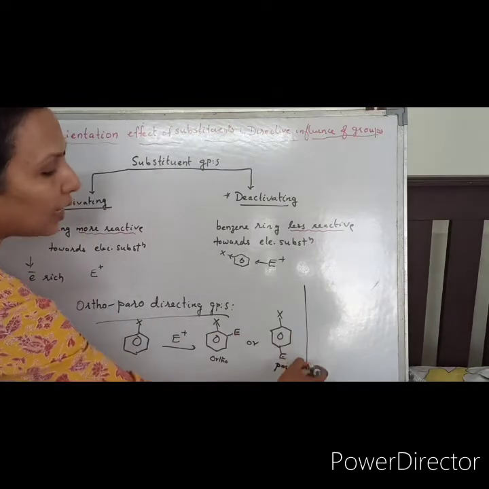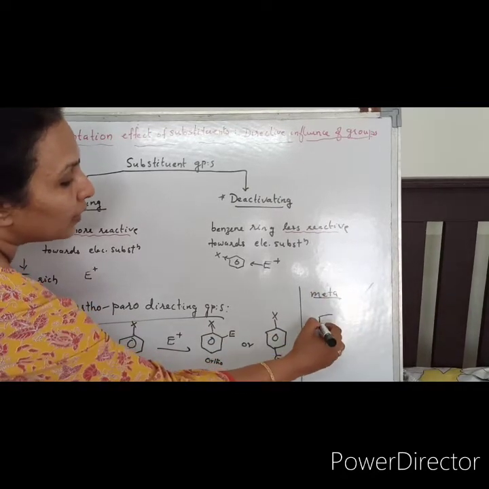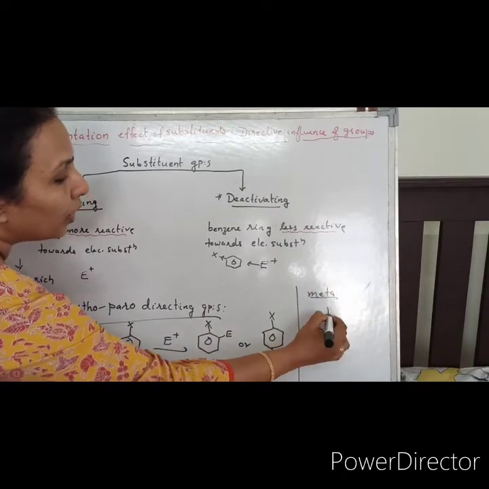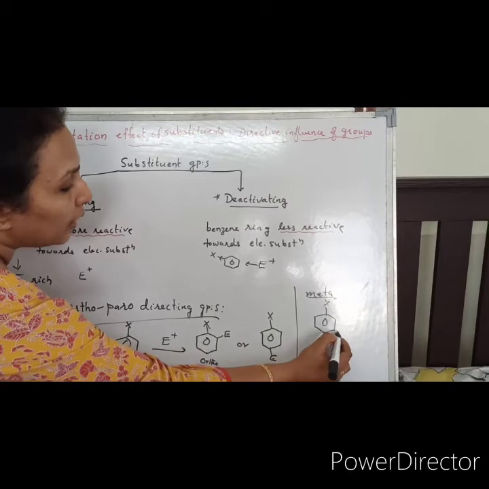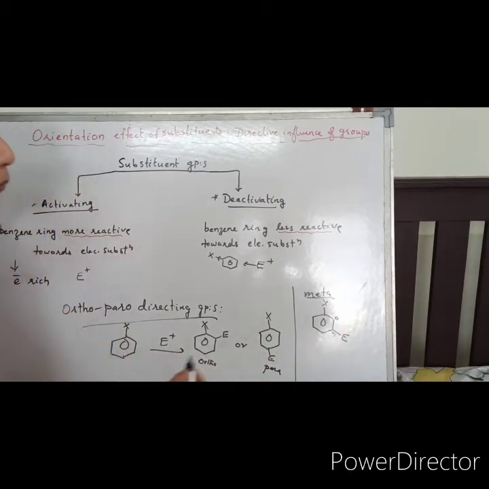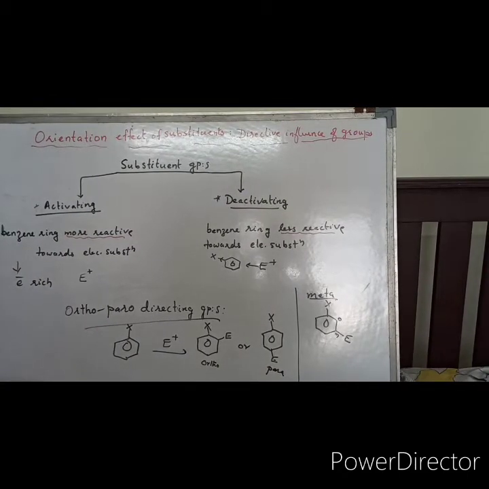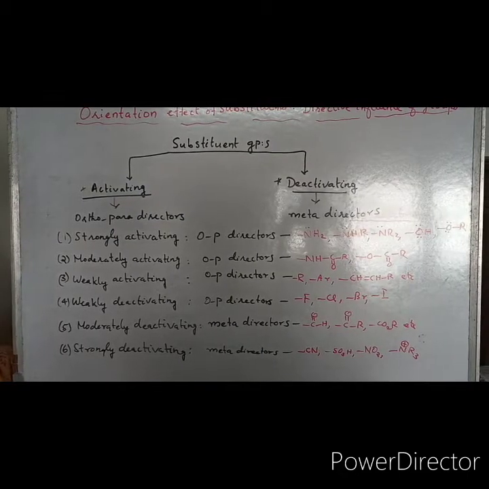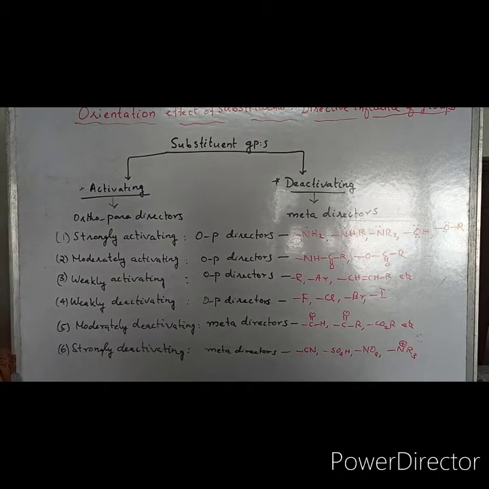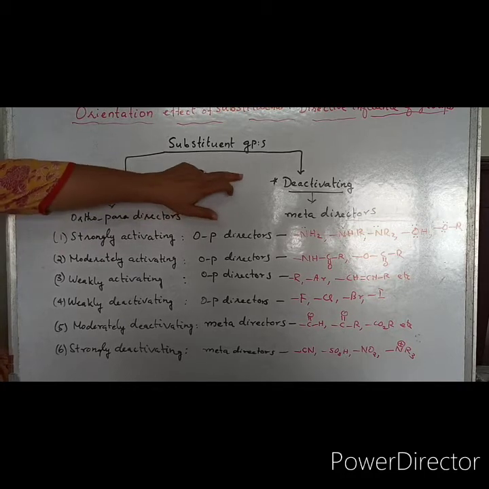What about the meta-directing group? That is the other category. A meta-directing group means the already present group will direct the incoming electrophile to occupy the meta position. Such groups are called meta-directing groups. Hence, a relationship is found between the directive influence of the group and its activating or deactivating nature.